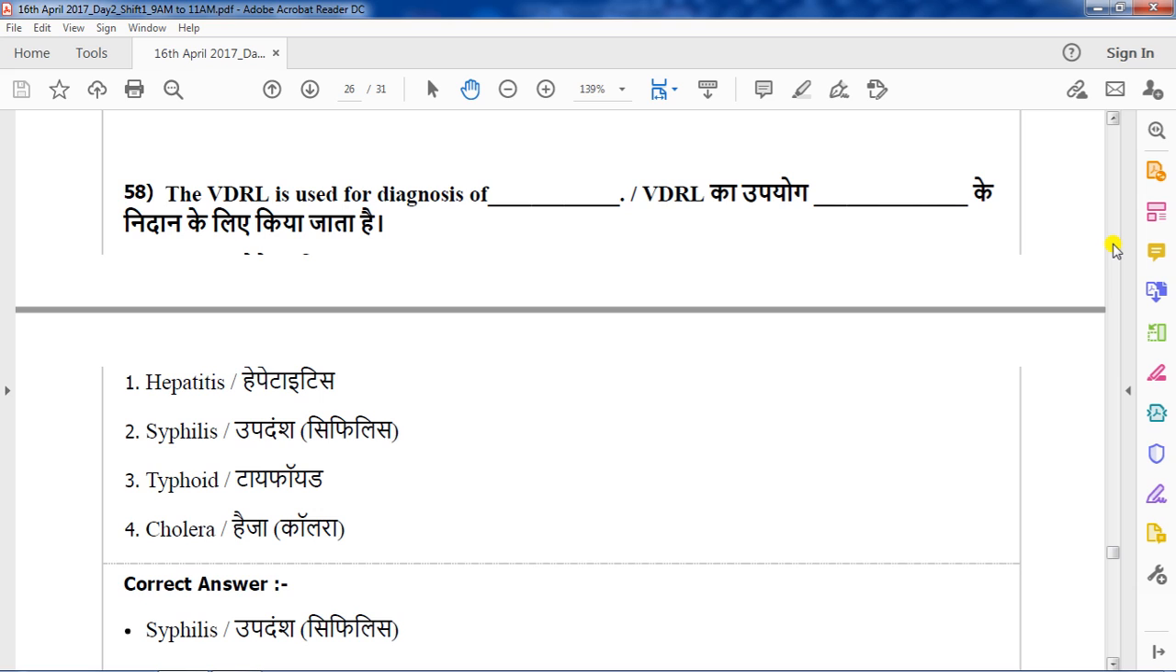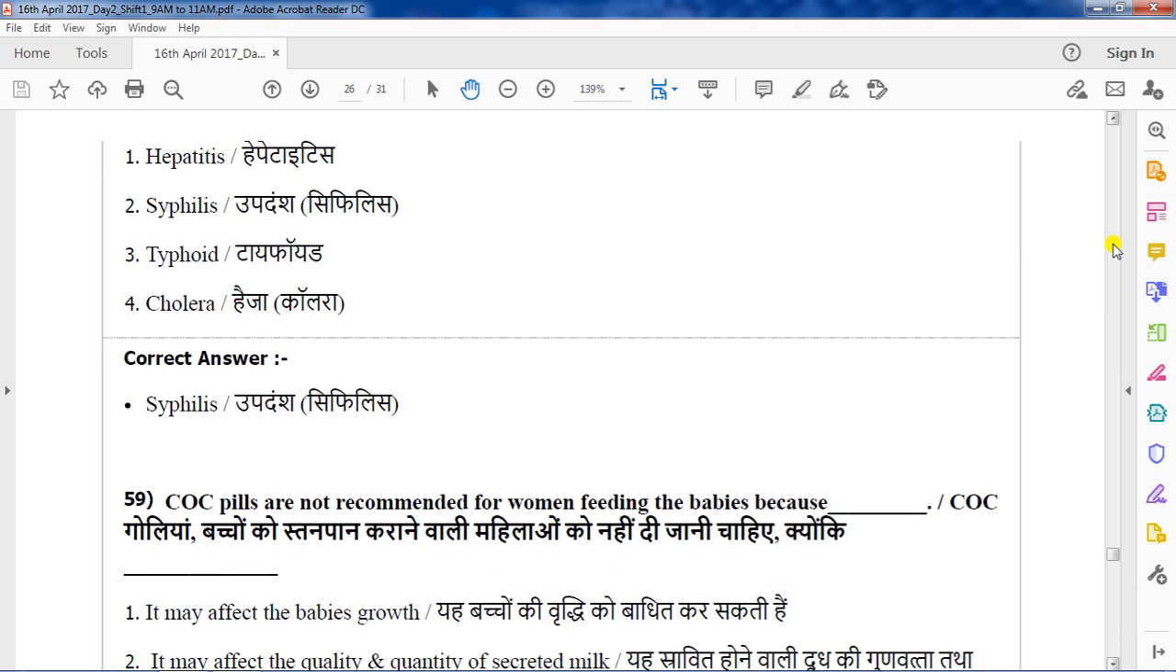Another important one is the Mantoux test, which we know is used for the diagnosis of tuberculosis, TB. Mantoux test. Question number 59.